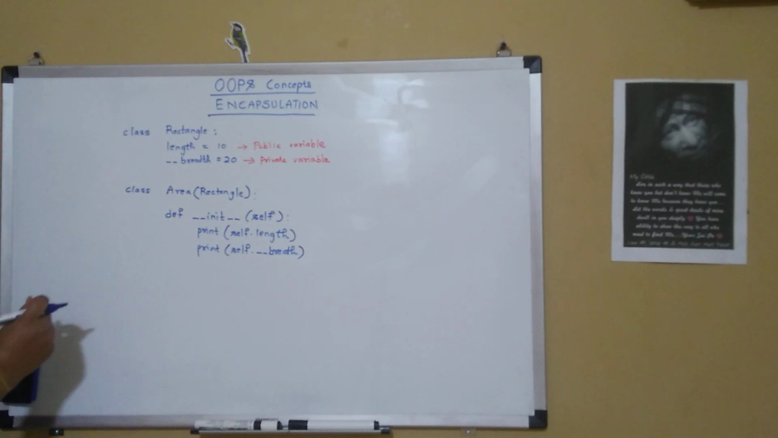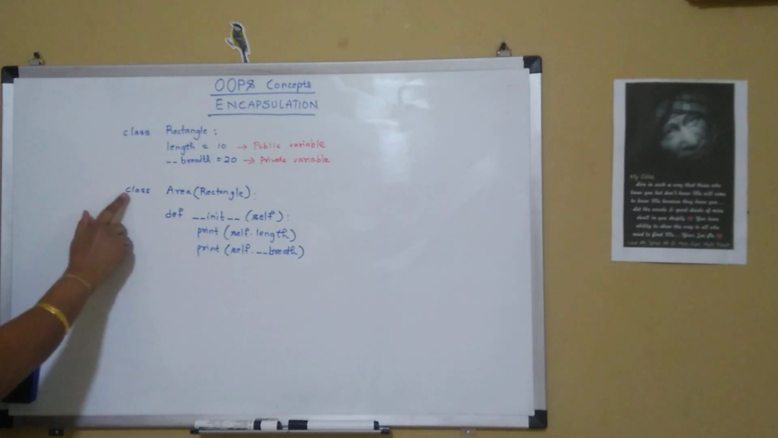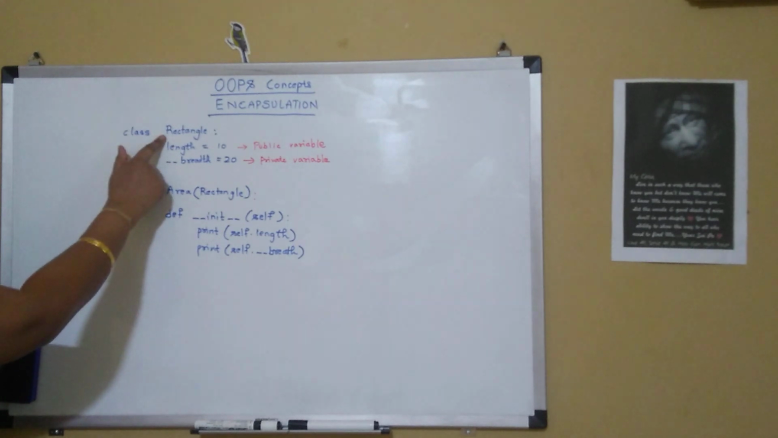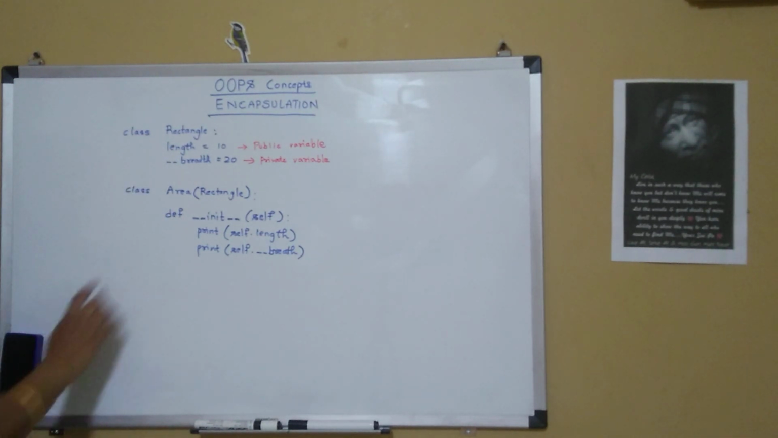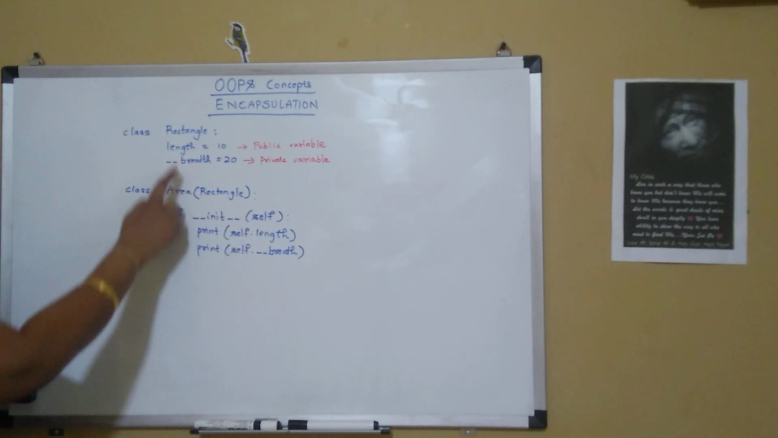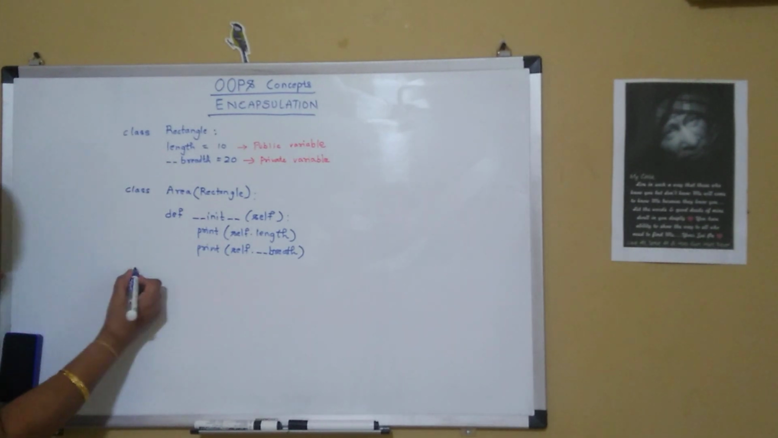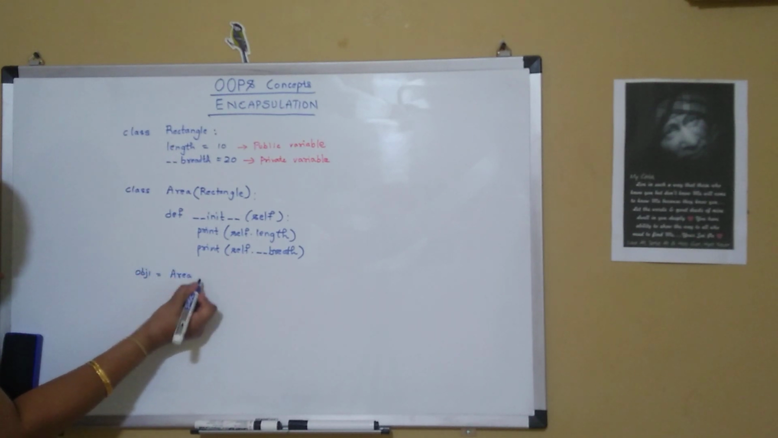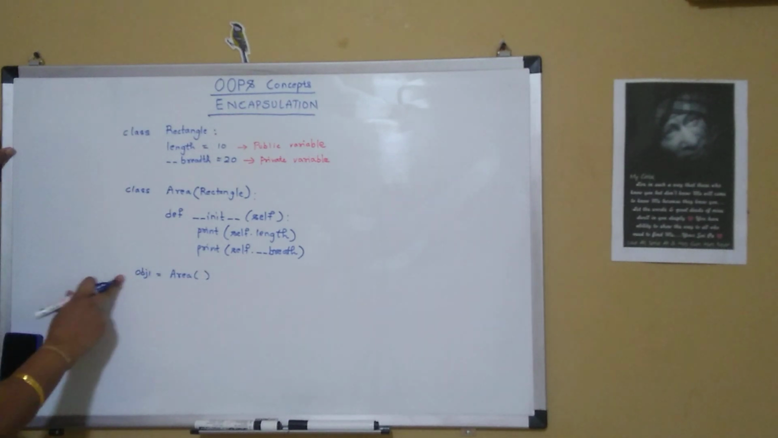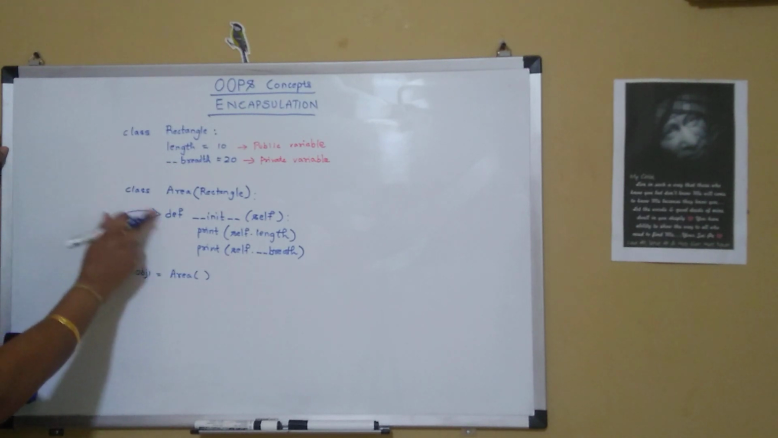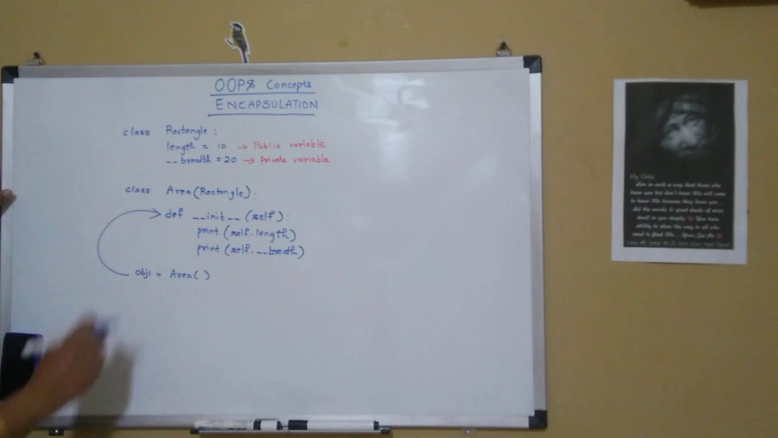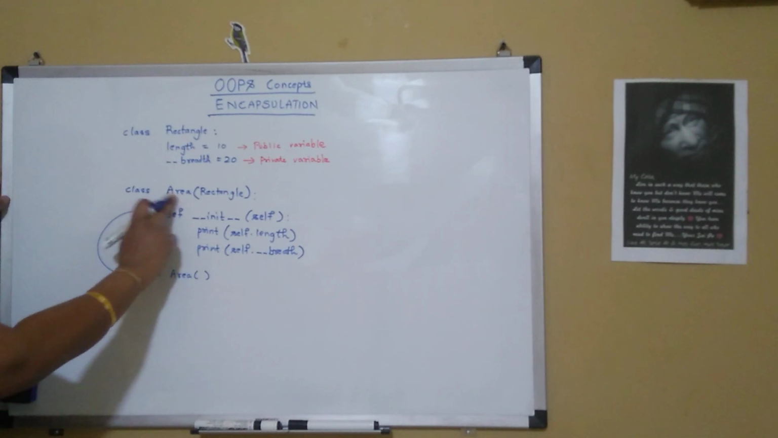Here we have another class called Area, which is inheriting from the base class Rectangle, and it has an init method, and we are trying to access the length and breadth variables. Now let us create an object for Area. So obj1 is equal to Area. When we do this, the init method gets called initially. Whenever an object is created, the first method it calls is the init method, and it goes into the init method of the Area class.